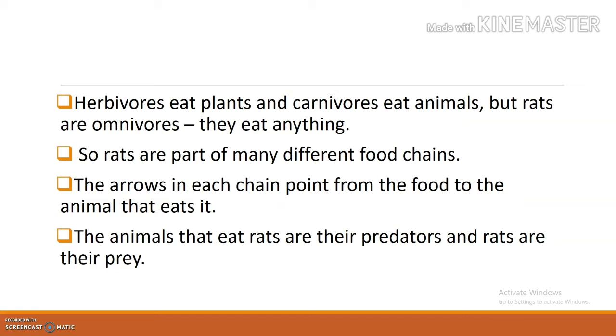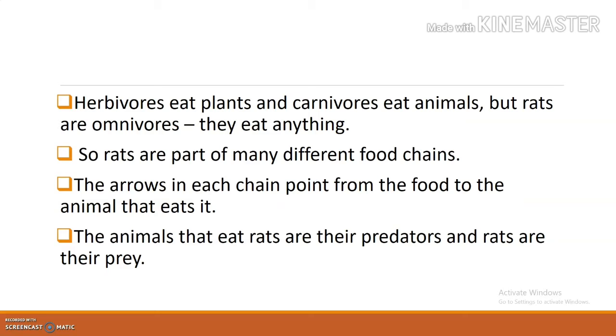Since they eat everything, plants and animals, they will not be part of just one food chain; they will always be part of different food chains. I will show you one picture on the slide. The arrows in each chain point from the food to the animal that eats it. The animals that eat rats are their predators and rats are their prey. So what do I mean by predator? For example, if a tiger is eating a rabbit, the tiger is the predator because the tiger is hunting that rabbit and eating it, right?